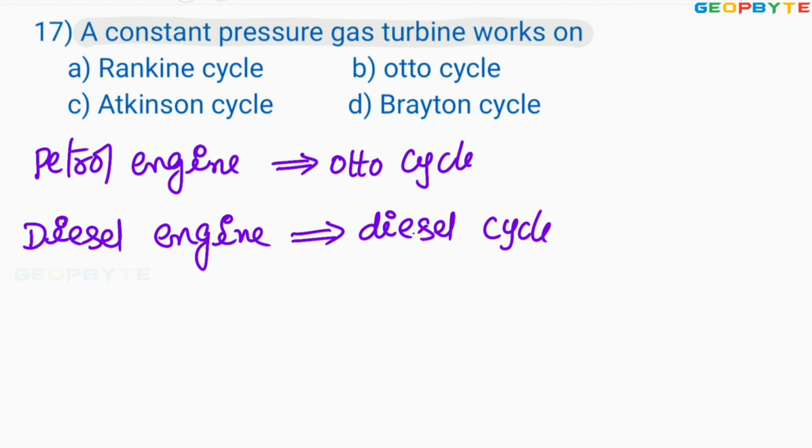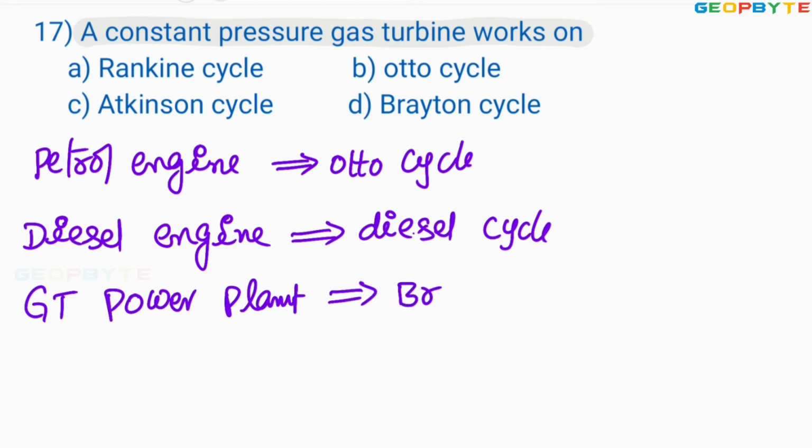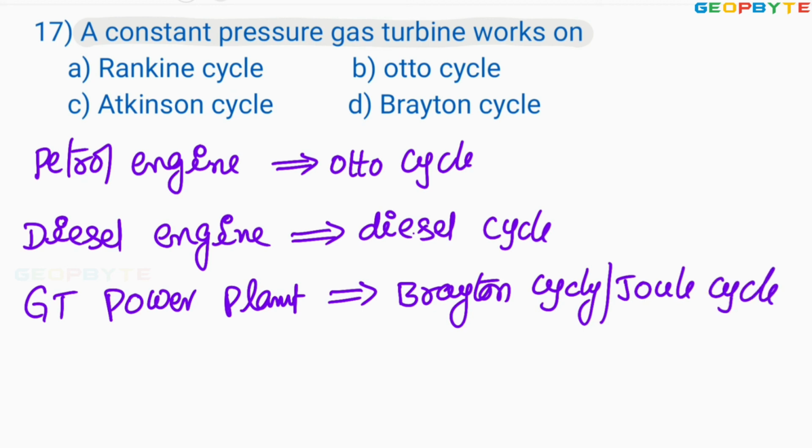Similarly, a gas turbine power plant is constructed to work on the Brayton cycle. The Brayton cycle can also be called the Joule cycle. That means the Brayton cycle is the ideal cycle for the gas turbine power plant.